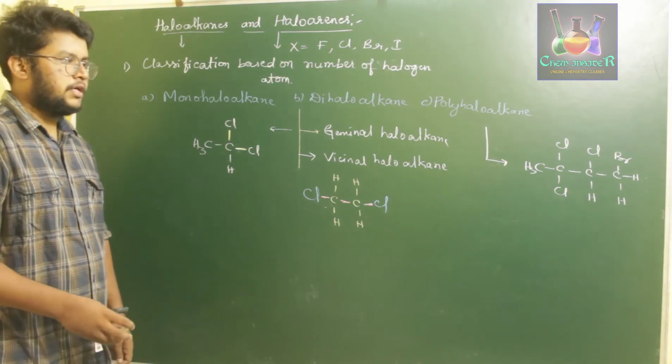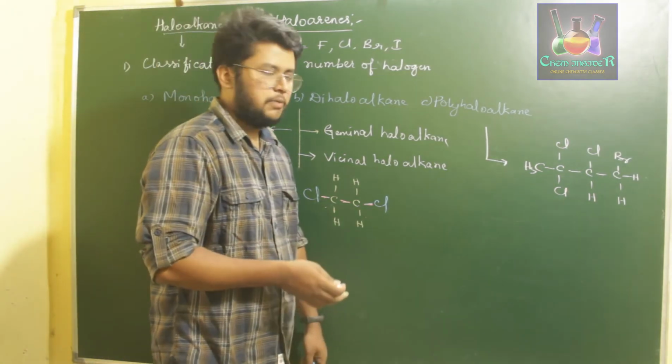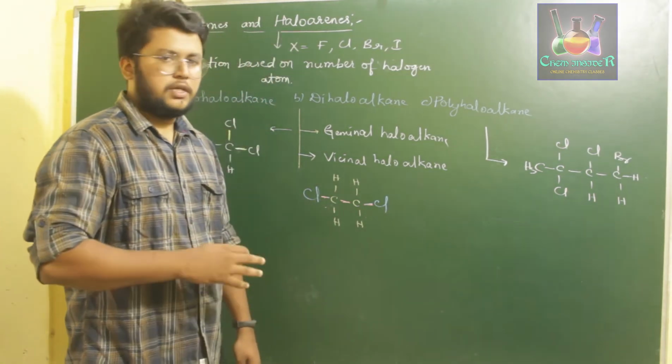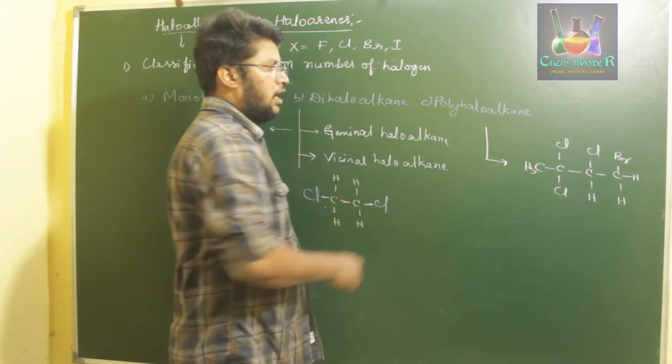If a hydrocarbon has more than two halogens, they may be attached to the same carbon or to different carbons, it doesn't matter. If it has more than two halogens, then those are called polyhaloalkanes.